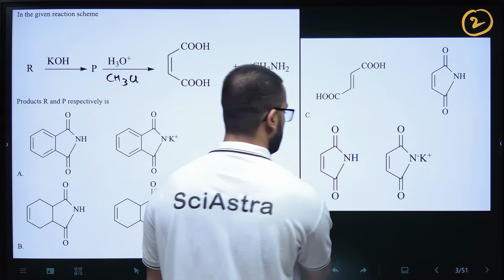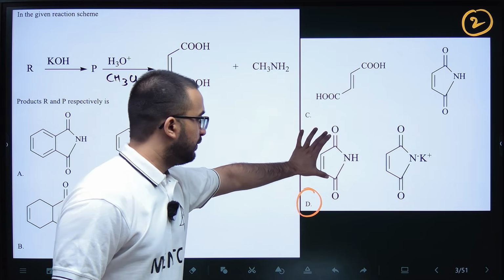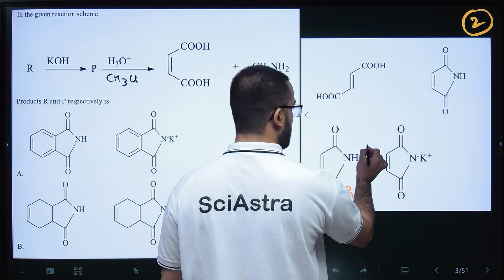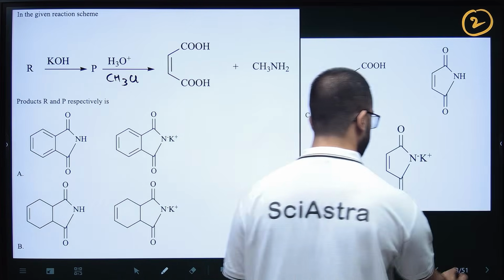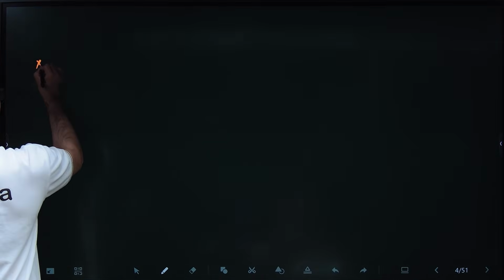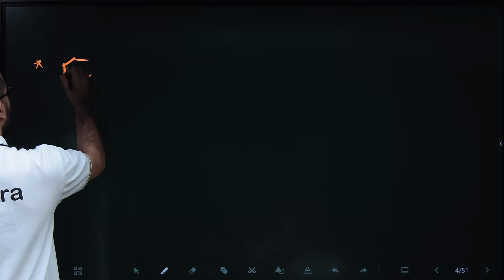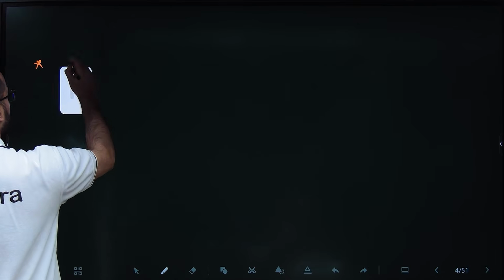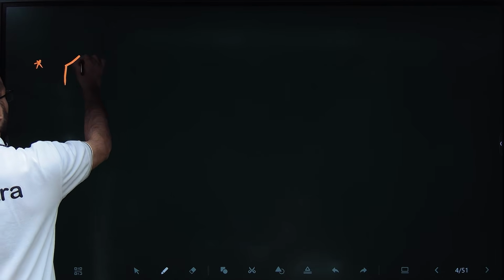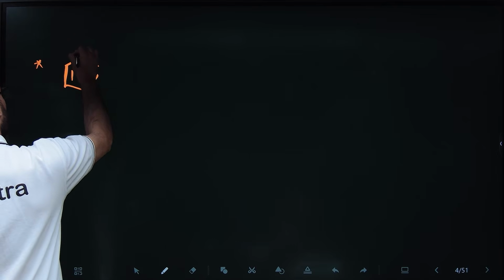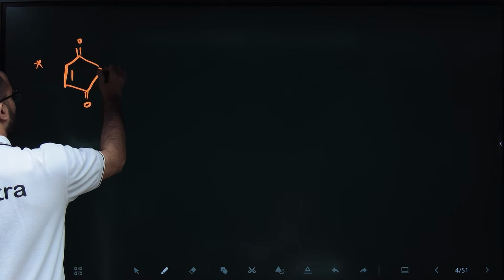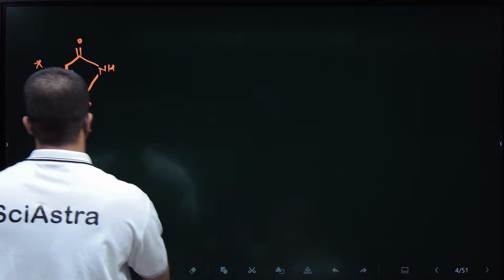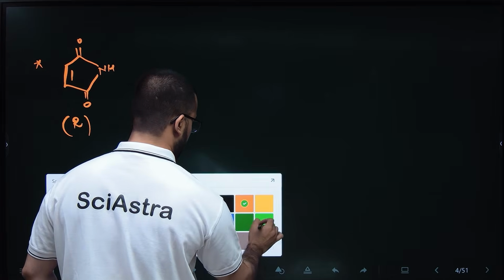If you see option D, if this is my R, with C double bond O, C double bond O, NH, then it reacts with KOH.